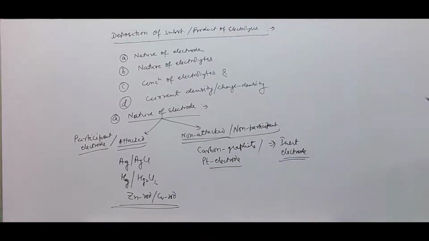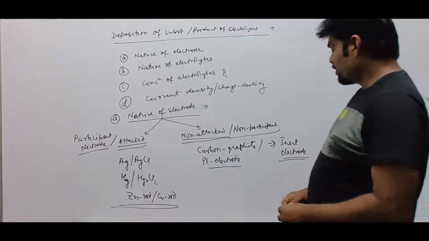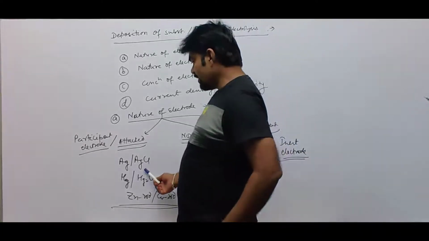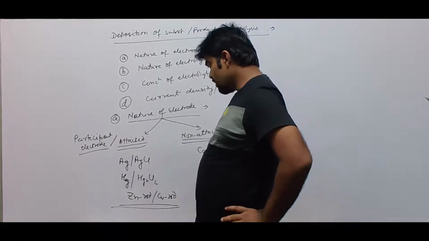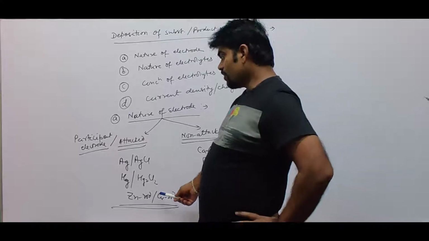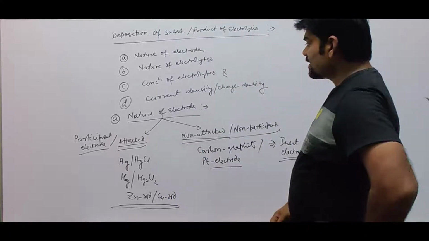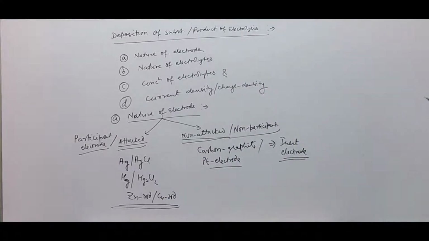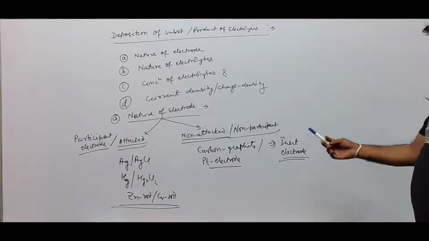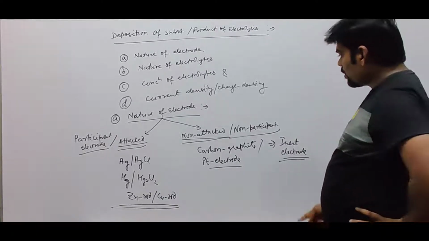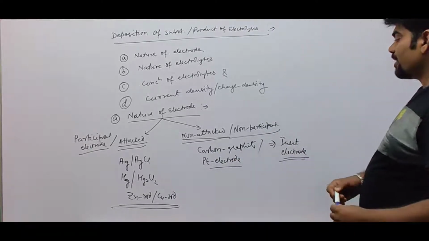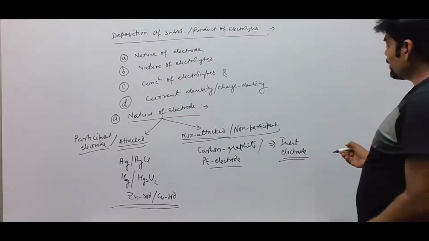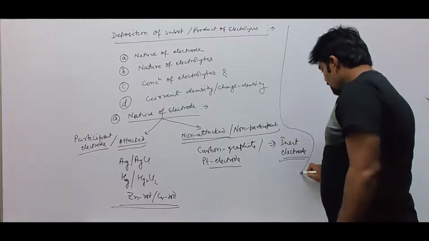So electrodes can be attacked or non-attacked. If it is an attacked electrode, it will be silver coated with silver chloride, mercury coated with mercury chloride, either mercury 1 chloride or mercury 2 chloride, zinc rod, copper rod, etc. All these are attacked electrodes. The other is non-attacked or non-participant electrode, that is carbon graphite electrode, platinum electrode, etc. They are inert electrodes.